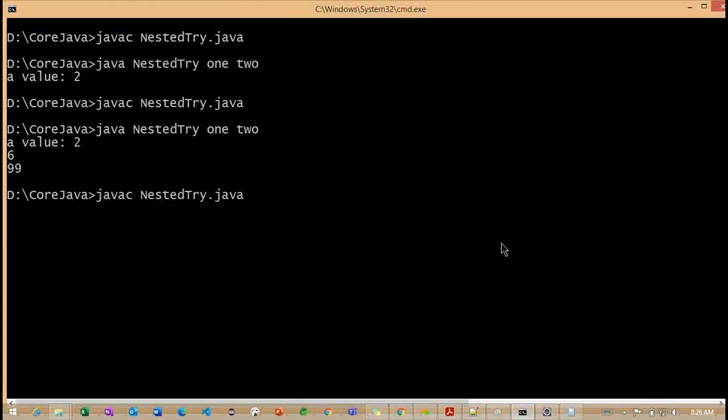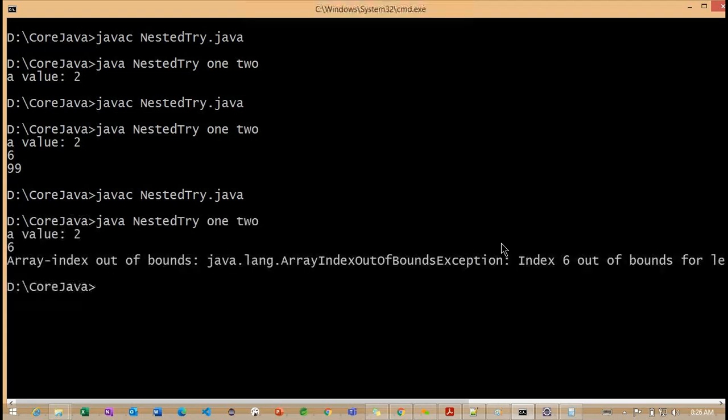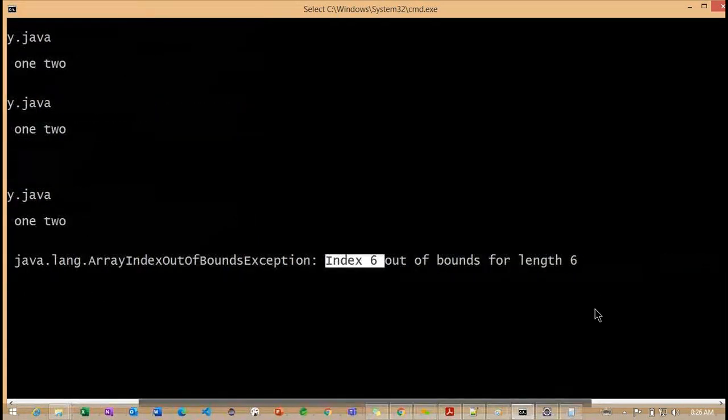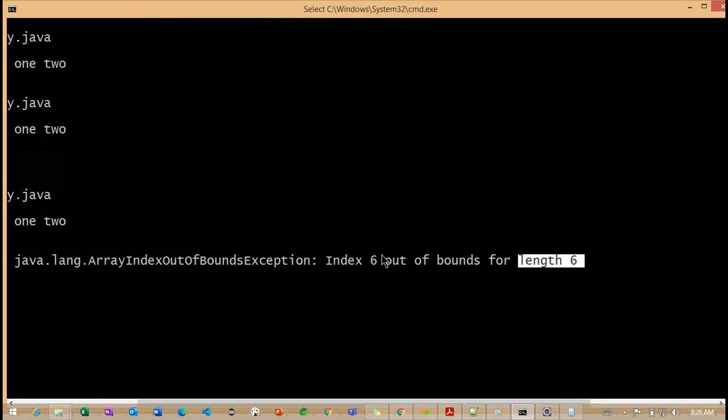Now you can observe, again we'll compile the code and execute here. Observe that the index is 6. Now you can check here, index 6 is out of bound range. The length is 6 and the index is 6. The length is nothing but the size here. So what happens when we try to insert a value at this particular 6th index location?